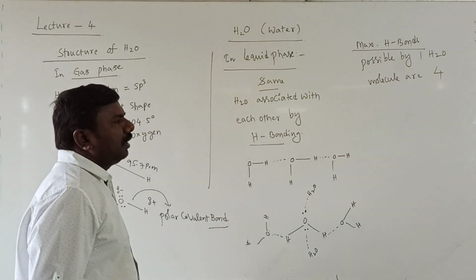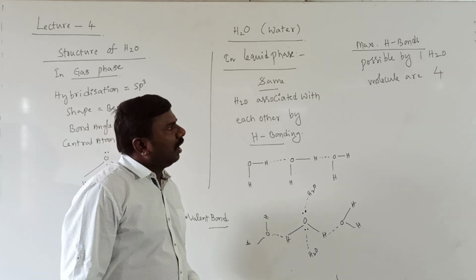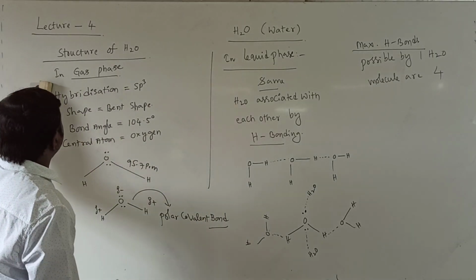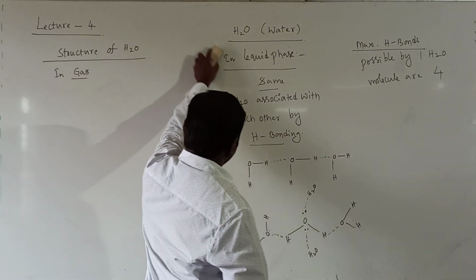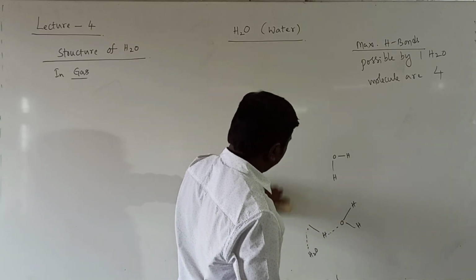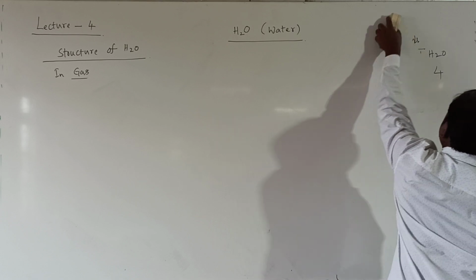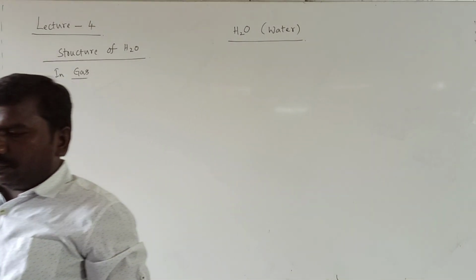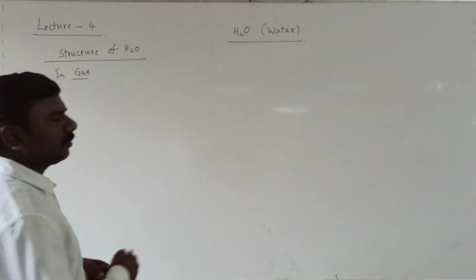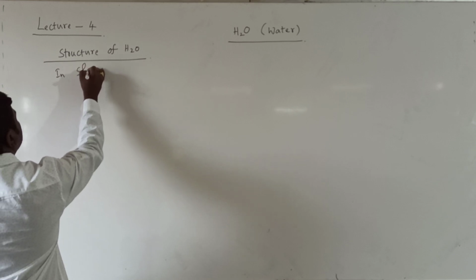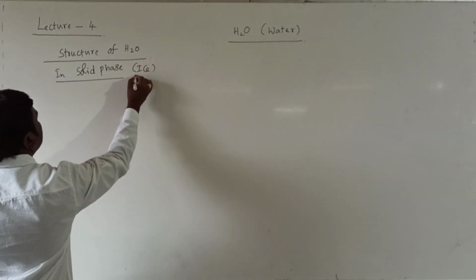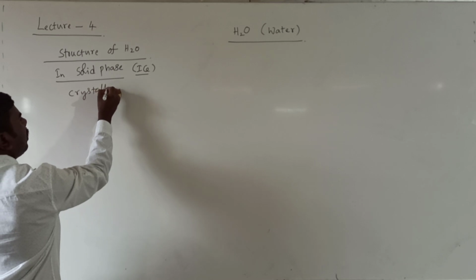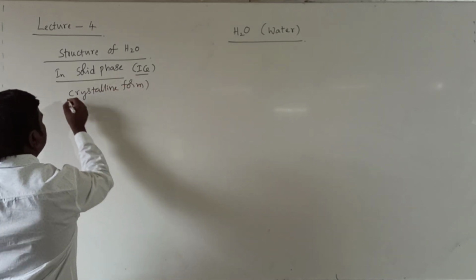Next, in solid phase. In solid phase, it means ice. It is also called the crystalline form of water.